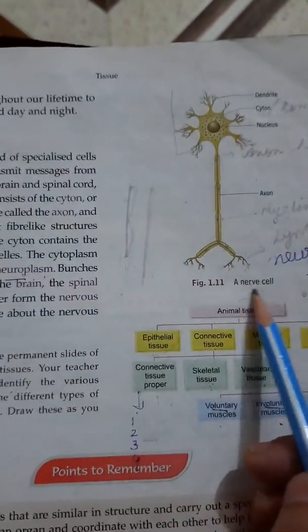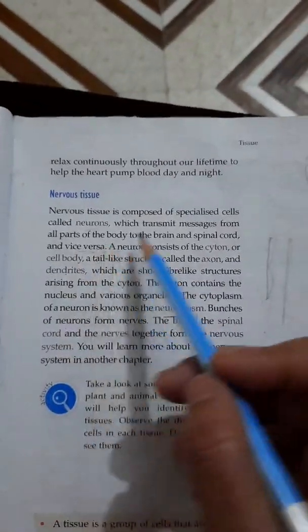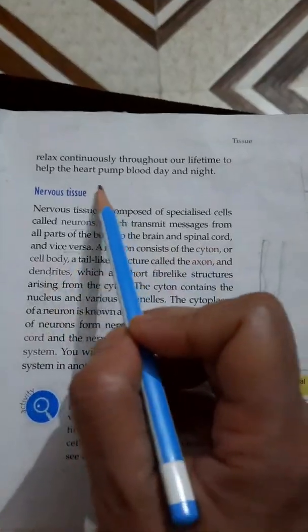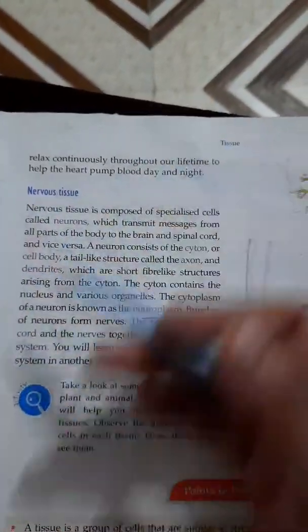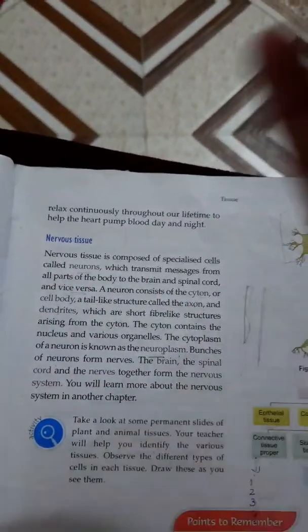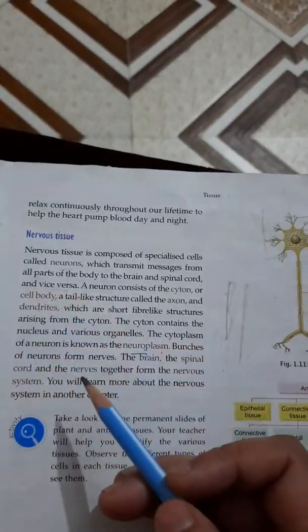Neuron is also known as the nerve cell. So don't get confused in the exam about what is a nerve cell or a neuron, which transmits messages from all parts of the body to the brain and spinal cord. The nervous tissue helps to exchange messages between different body parts and the brain and spinal cord, and takes messages back from the brain and spinal cord to the different body parts.